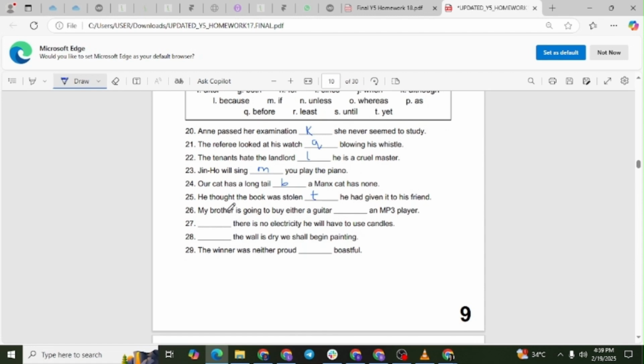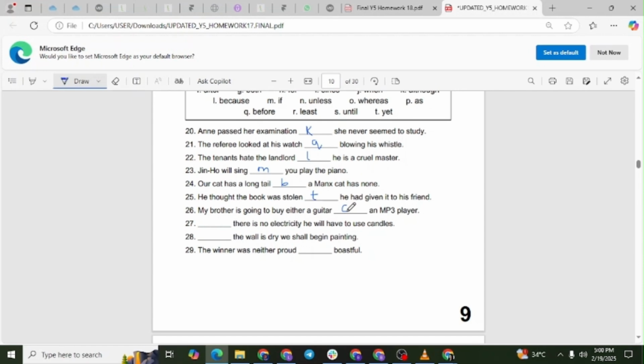Question number 26. My brother is going to buy either a guitar blank, an MP3 player. The correct answer is letter C. Explanation. The phrase either or is used to present two choices. The brother will buy one of the two items mentioned.